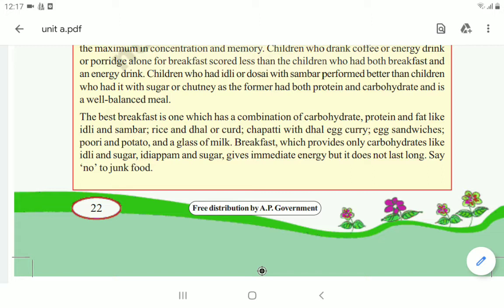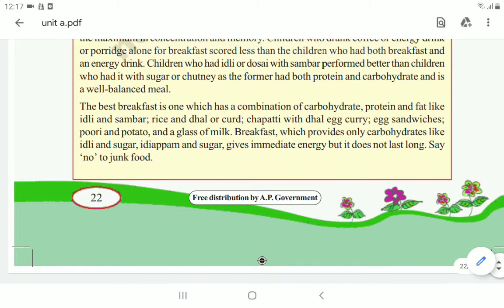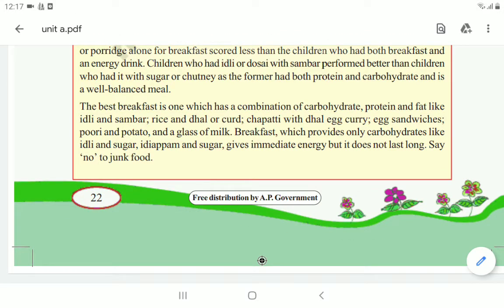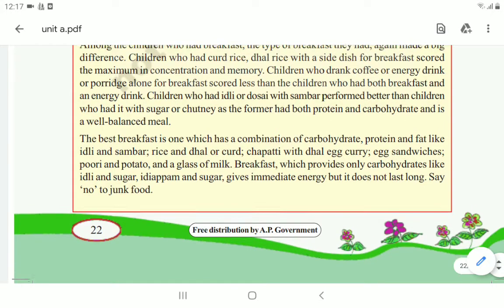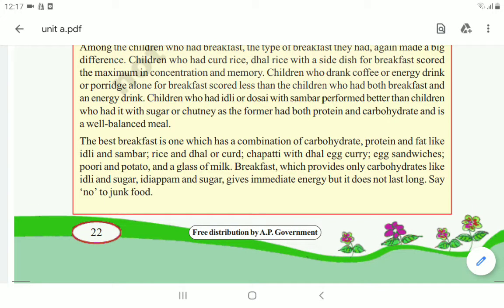Breakfast which provides only carbohydrates, like idli and sugar or idiyappam and sugar, gives immediate energy but it does not last long. So finally, say no to junk food. Whatever breakfast we take regularly should be a combination of carbohydrates, proteins and fats, so that it becomes the perfect meal for us.